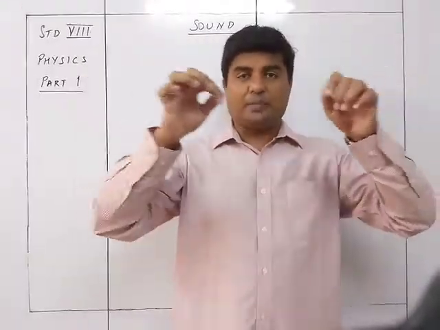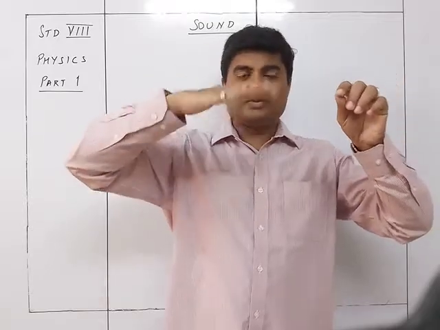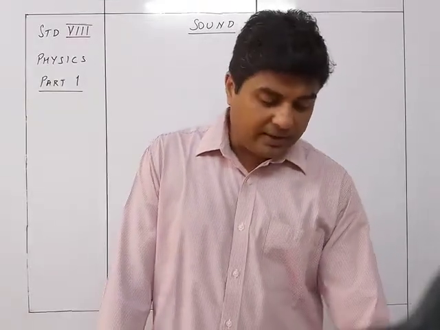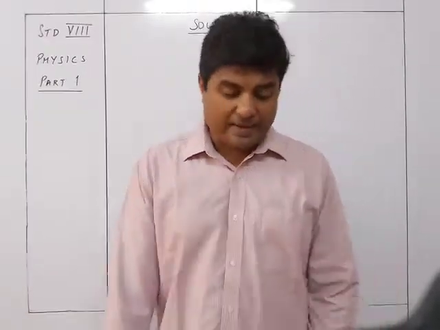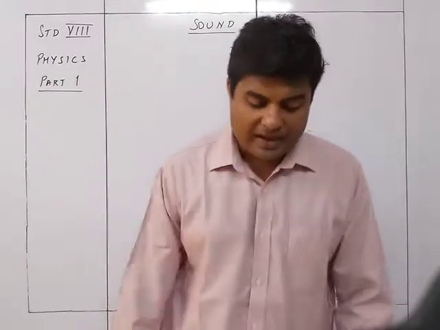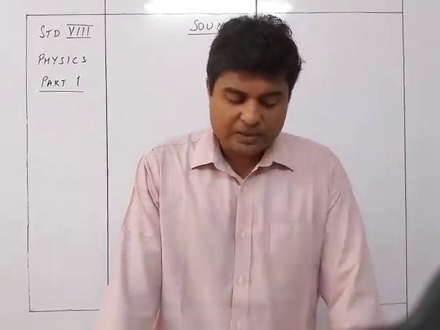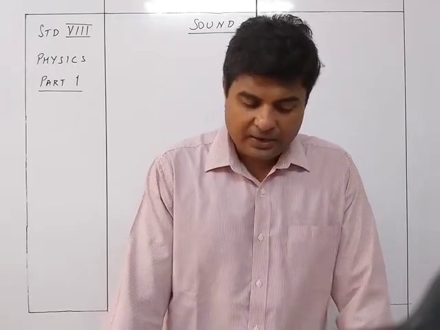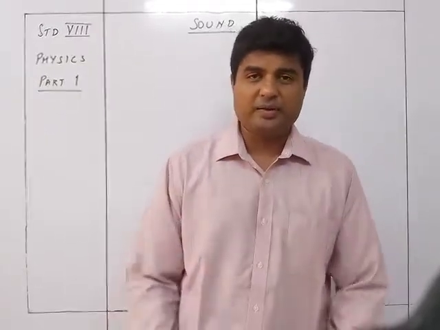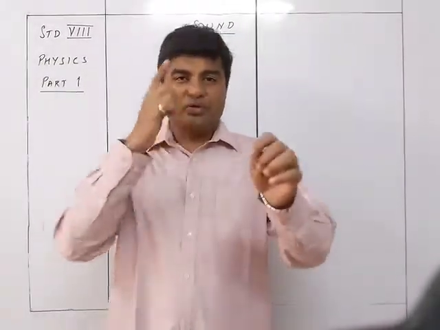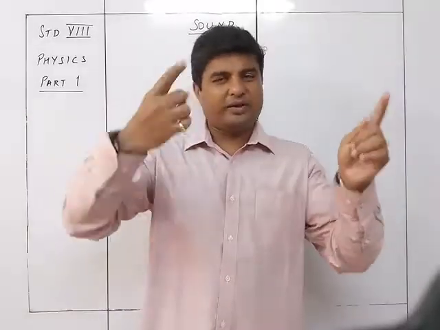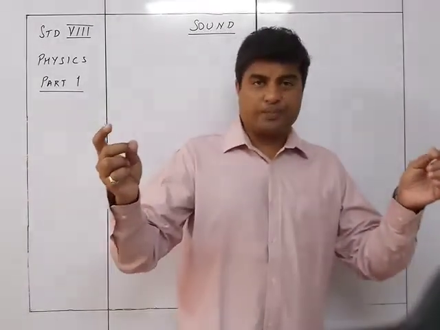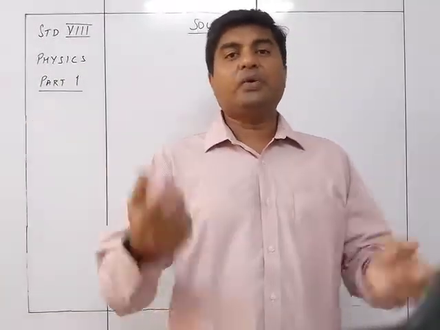Like if I take a rubber band, a rubber string, and shake it, then there will be vibrations, and you can hear the sound of the vibrations of the rubber string. That is why we are giving this example. For example, take a rubber band and cut it into a string. Now stretch the string, keeping one end in your mouth under the teeth and the other end in your hand, as shown. Why are we putting it under the teeth? Because you need to vibrate it with your hand. But if you are doing it this way, that is also fine. Basically the rubber band should be in the form of a stretched string, and then you can easily do this experiment.